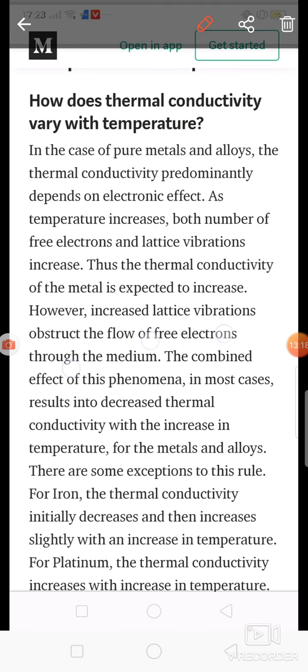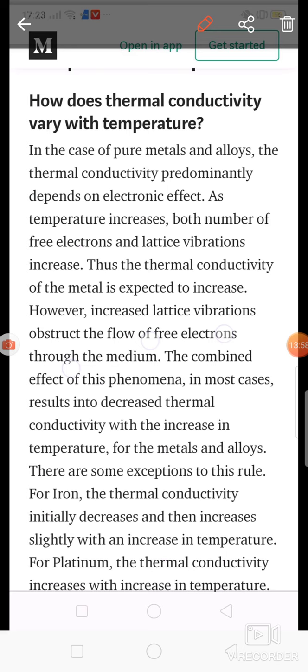So the next point is, how does the thermal conductivity vary with the temperature? Now we consider the three states of the material, that is solid, liquid and gases. Suppose we increase the temperature of that particular solid, liquid, and gas, then what is the effect of temperature on the thermal conductivity of that material? Means if there is a solid and you increase the temperature of that solid, then what is the effect of that temperature on that particular solid?